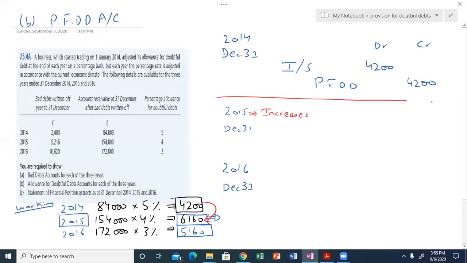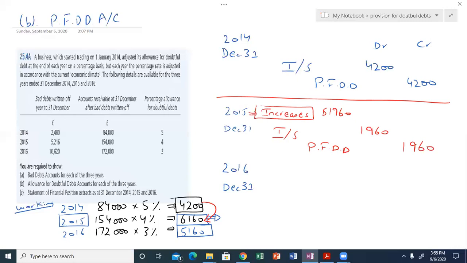Provision increases in the year 2015 from 4,200 to 6,160. So 6,160 minus 4,200, the amount of the increase is 1,960. So the entry will be, income statement will be debited and provision for doubtful debts will be credited with the amount of 1,960, because you cannot charge the full provision if the opening balance is given.